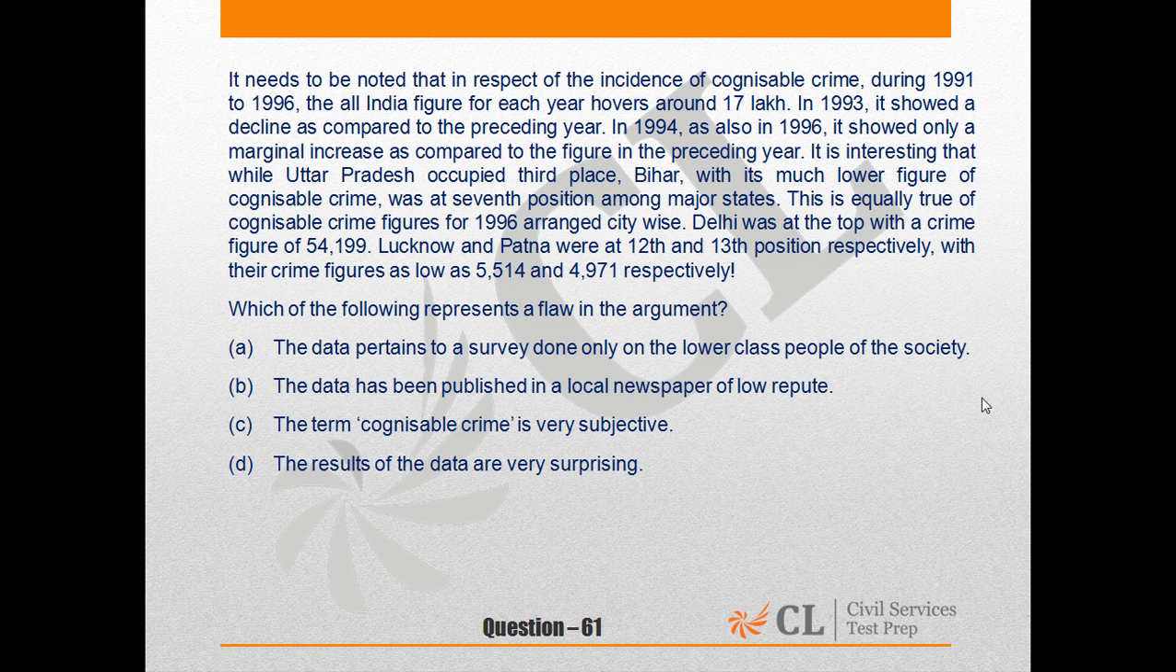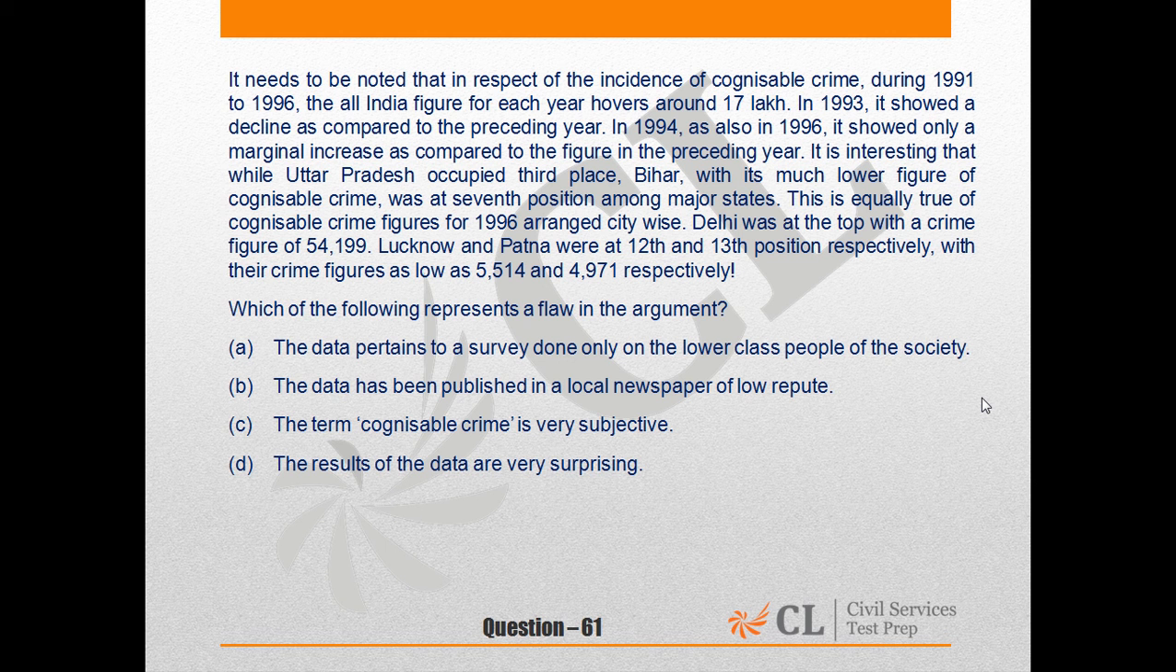The data pertains to a survey done only on the lower class people of the society. The entire passage talks about the incidence of cognizable crime and the rate as to how they have increased or decreased over the years from the period of 1991 to 1996. It talks basically about a survey. Option A says that the data has been collected only from a particular class of the society. Now we do not know that according to the passage. It hasn't been defined. Hence A can be called irrelevant or factually incorrect or questionable.